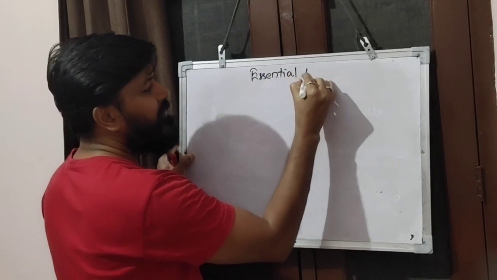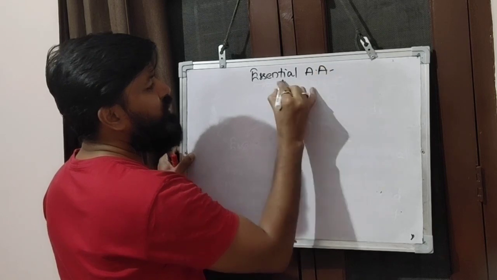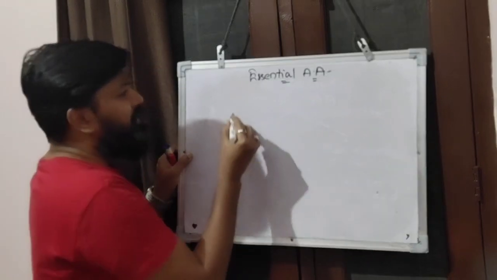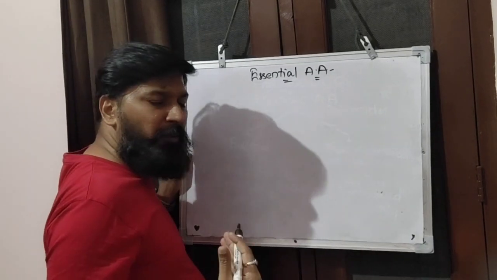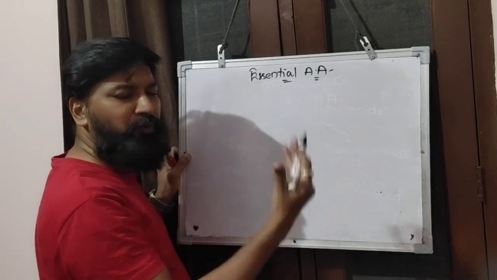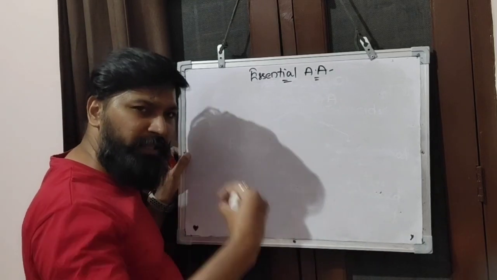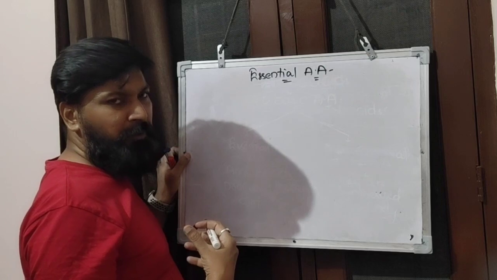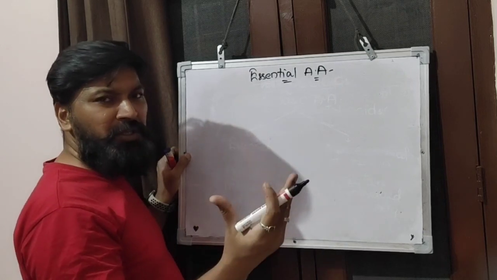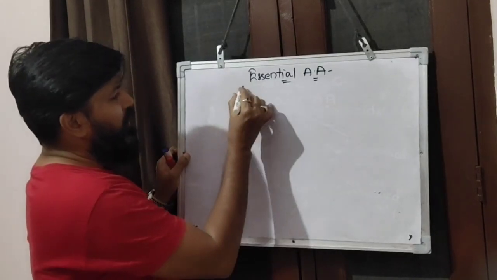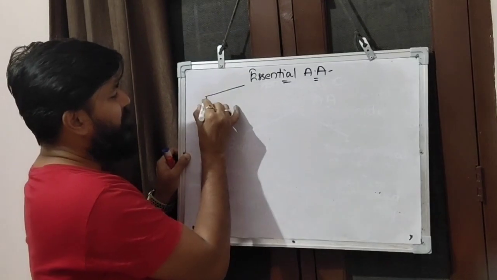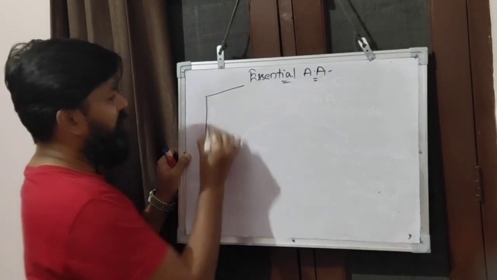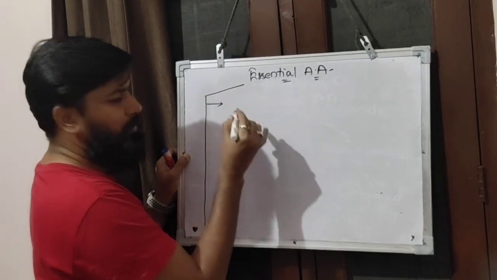Essential amino acids are amino acids which have to be taken through the diet, because they are not prepared by the body naturally and normally. We have to take them, so they are procured for the body through sources of food material. When we categorize them, we have a list of them, and I'm putting them one by one.